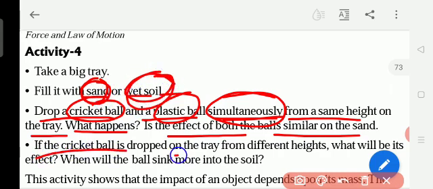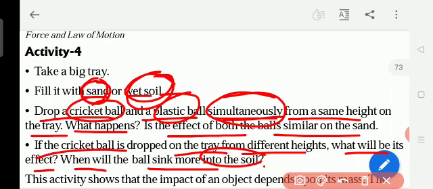If the cricket ball is dropped on the tray from different heights, what will be its effect? When will the ball sink more into the soil? With more height and more force when we throw the ball, it sinks. Sinking means going inside, like when I sink in the water. The soil is wet, so water is there in the soil. If we throw with more height and more strength, the ball will sink. With less height and less strength, it will not sink in the wet soil.